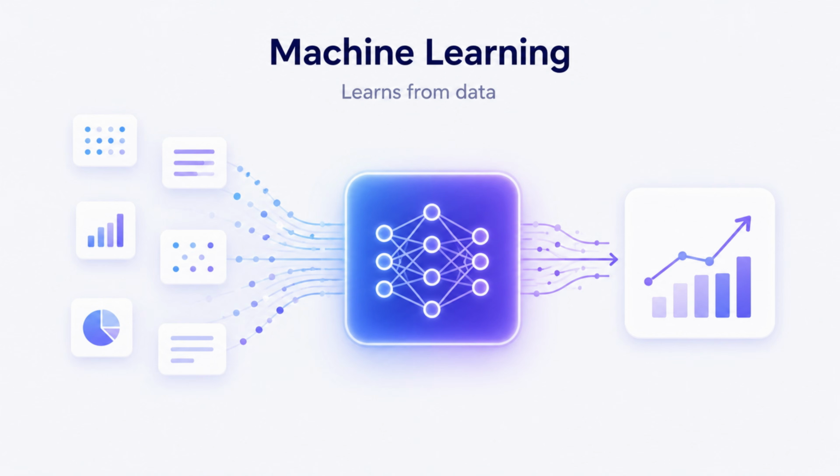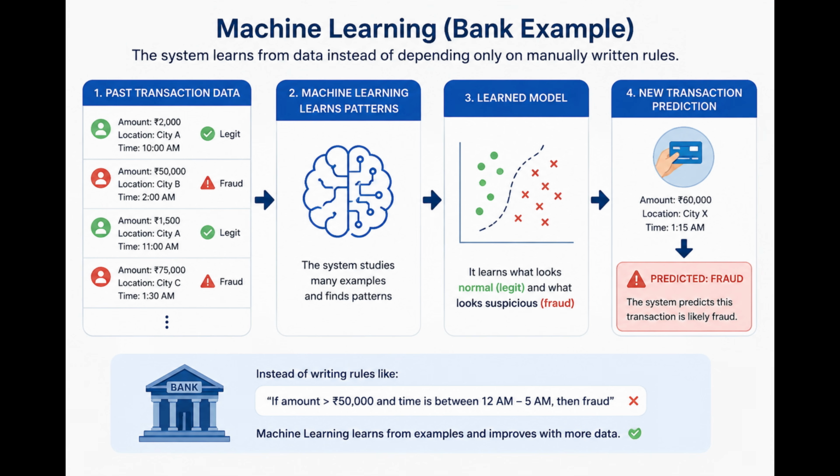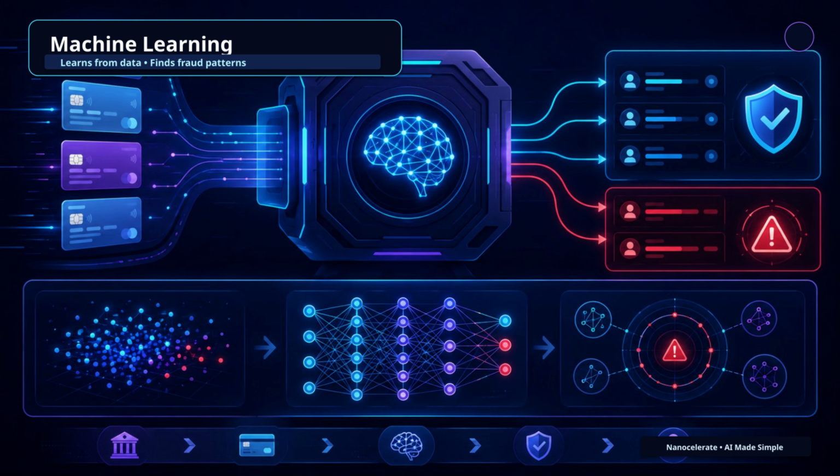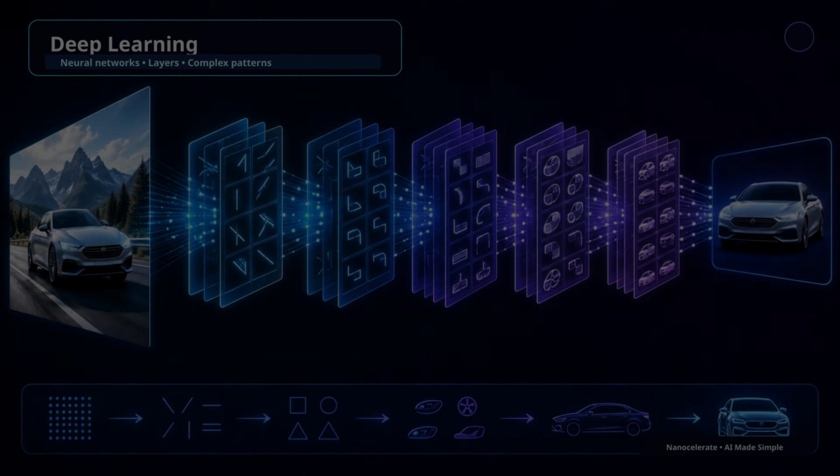Machine learning. Now, let's understand machine learning. Machine learning is a major part of AI. It means a system learns from data instead of depending only on manually written rules. For example, imagine a bank wants to detect fraud. Old software may use fixed rules. If the transaction is too large, flag it. If the location suddenly changes, flag it. But fraud keeps changing. Machine learning can study thousands or millions of past transactions. Some are normal, some are fraud. The system learns patterns and starts detecting suspicious activity. That is machine learning, learning from data.